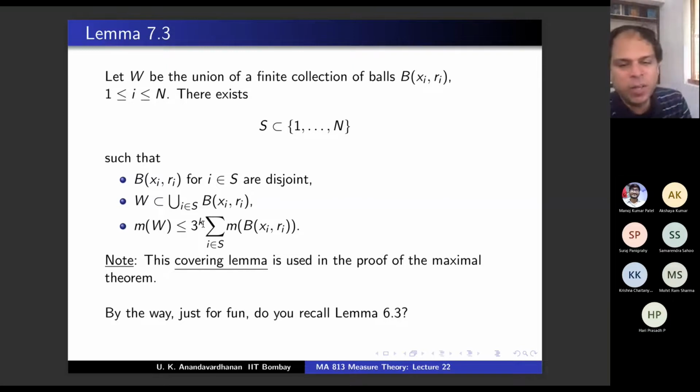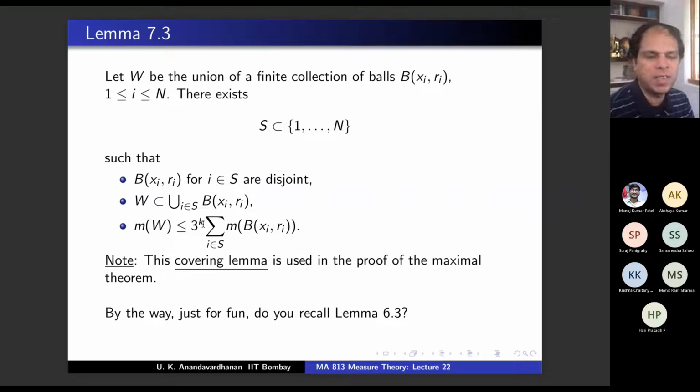Does anyone recall 6.3? This is at the beginning of chapter 6. It was elementary and had nothing to do with measure theory, so I skipped it. Do you recall? One by pi times some summation, five times that. Akshay should remember, he told me this was asked in the TIFR exam or something. Is there any similarity other than a particular constant coming there?